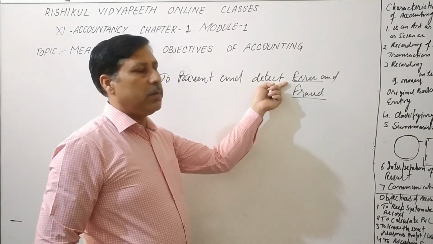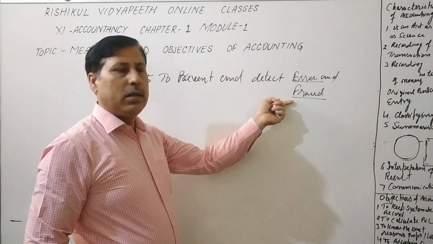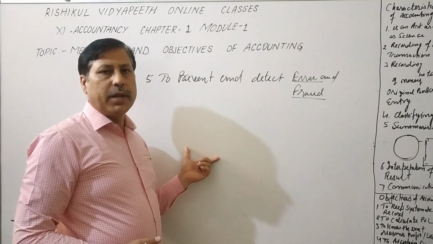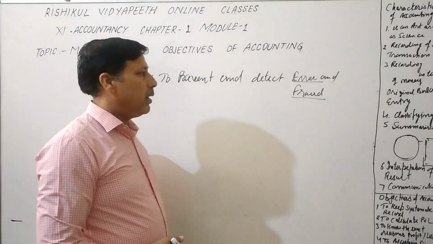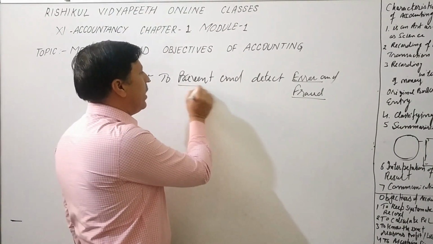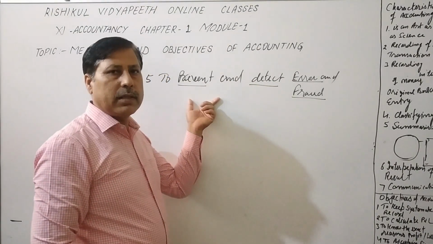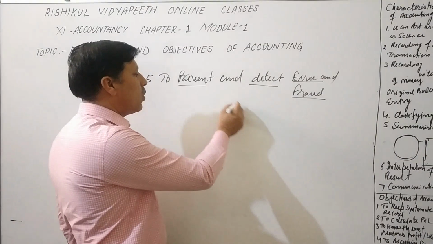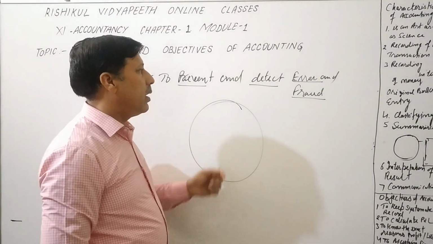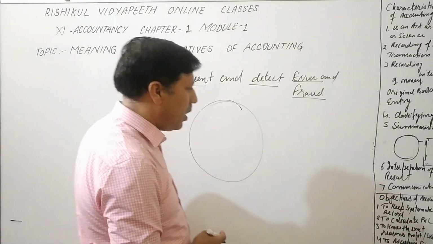Errors are excusable, frauds are not excusable. So with the help of accounting, we have proper auditing and we find out the errors, mistakes and frauds, and we can prevent and detect them. Prevention is better than cure. So we have proper recording, there is less chance of fraud or error, and we have a systematic record. So it is the objective of accounting.